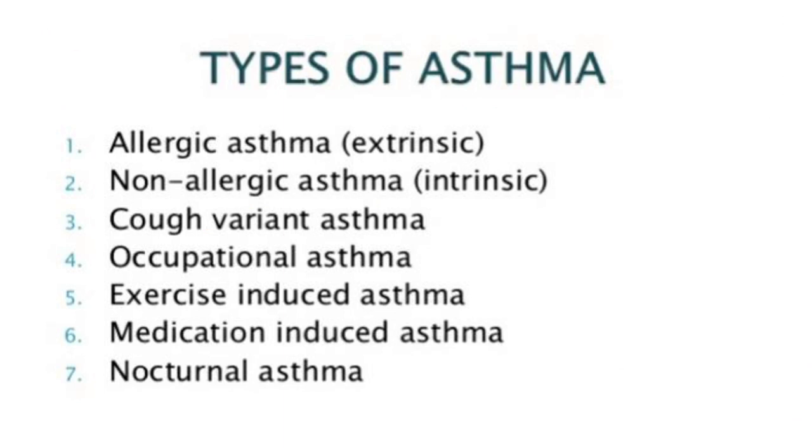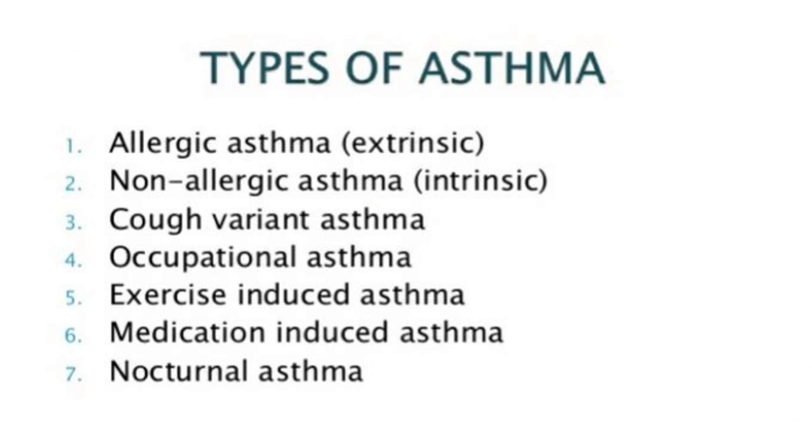Along with this, other types of asthma are also present. Third is cough variant asthma, where the main symptom is a dry, unproductive cough. Fourth is occupational asthma, which is associated with the occupation of the patient.